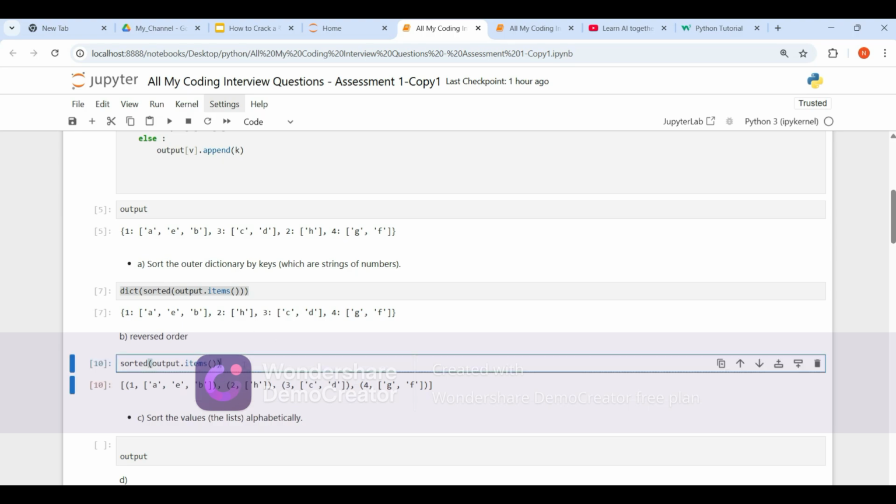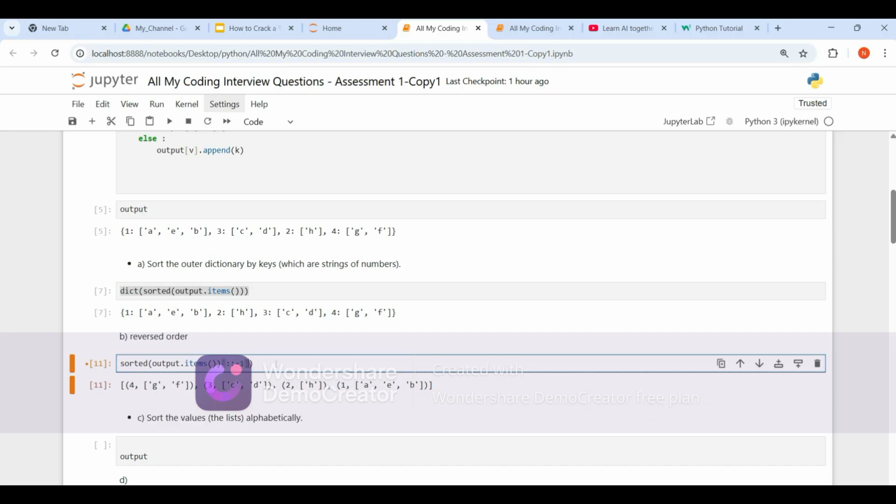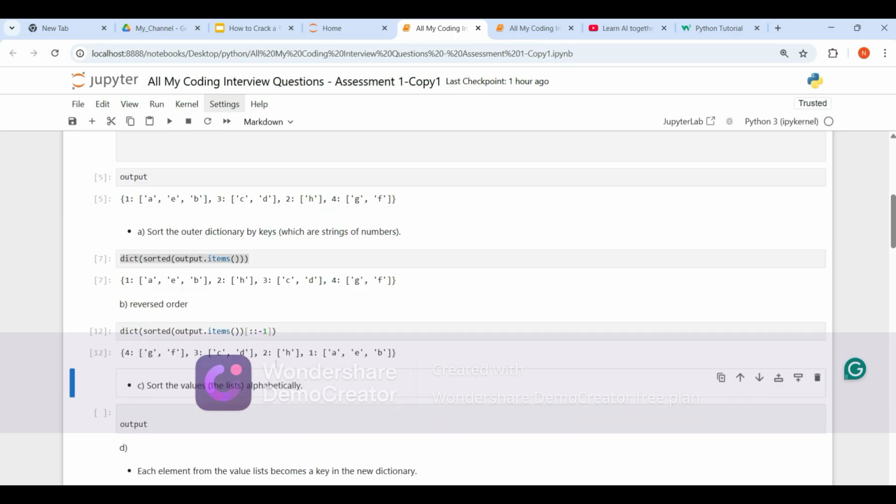It's very simple, right? Let's reverse this list. This is a list, guys, right? In a list, this is the first element, this is the second element, this is the third element. Sorry, this is the third element, this is the fourth element. Let's reverse this. How do we reverse? We can use the reverse key, or we can just simply type -1 here. So it is reversed. Then again we can convert it into a dictionary by using simple dict, right?